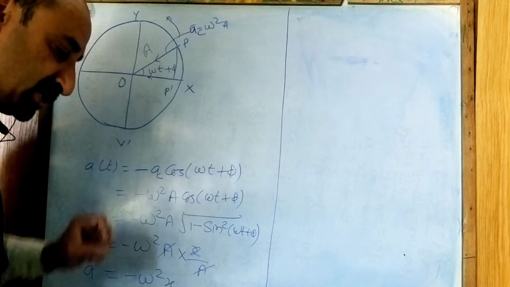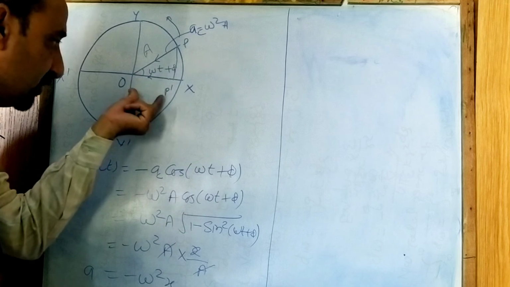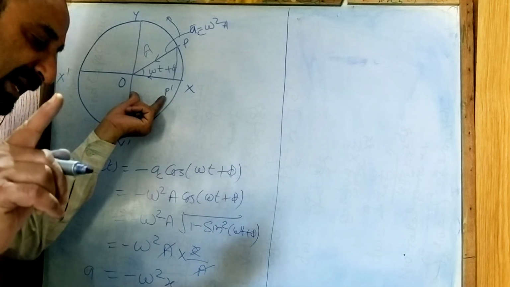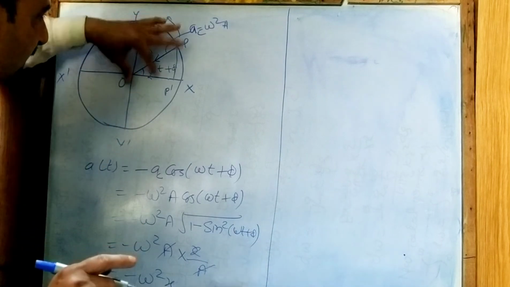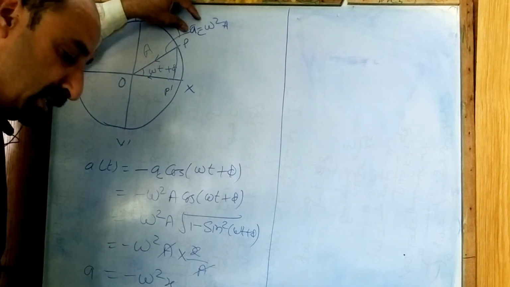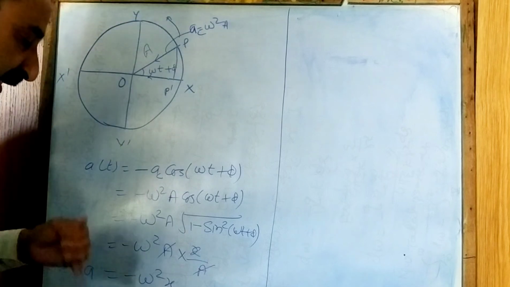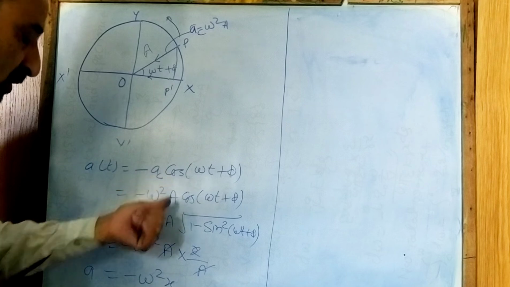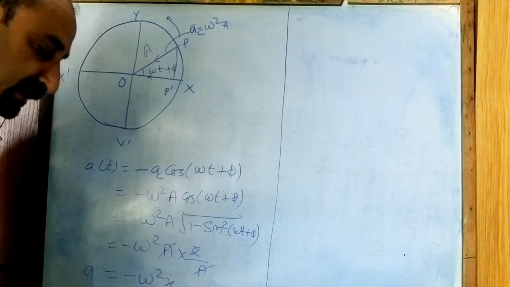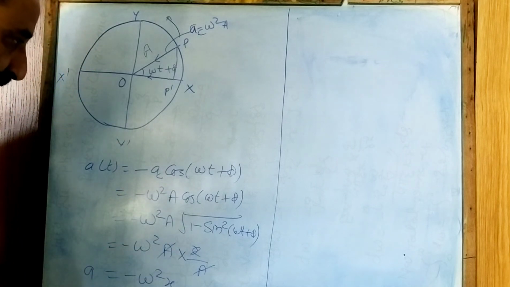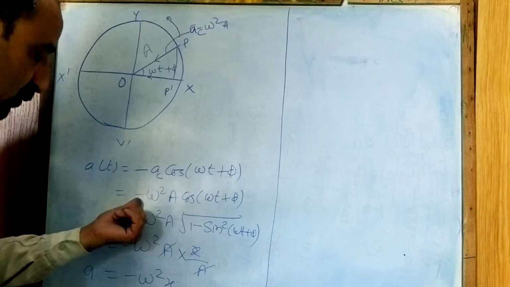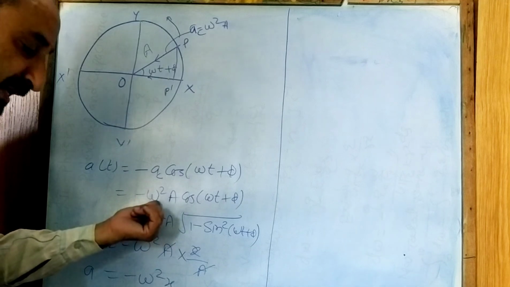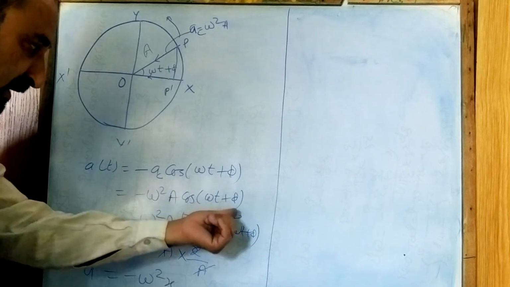The acceleration of the particle at any instant, that is at P, is the projection of the centripetal acceleration: AC cos(omega t plus phi), which is omega square A cos(omega t plus phi).